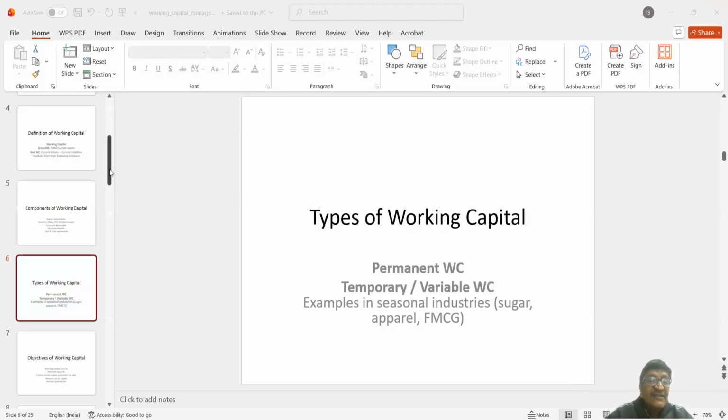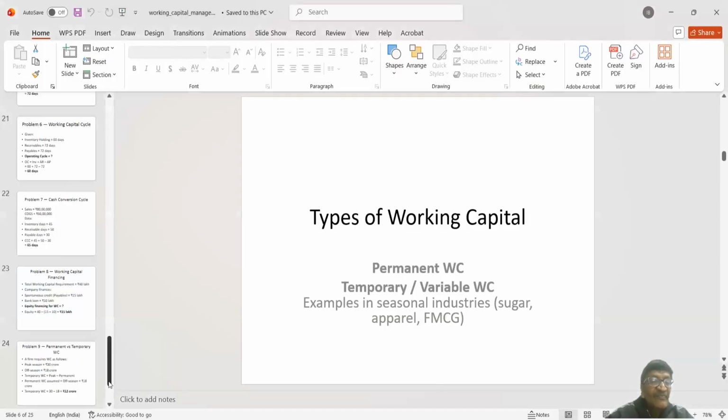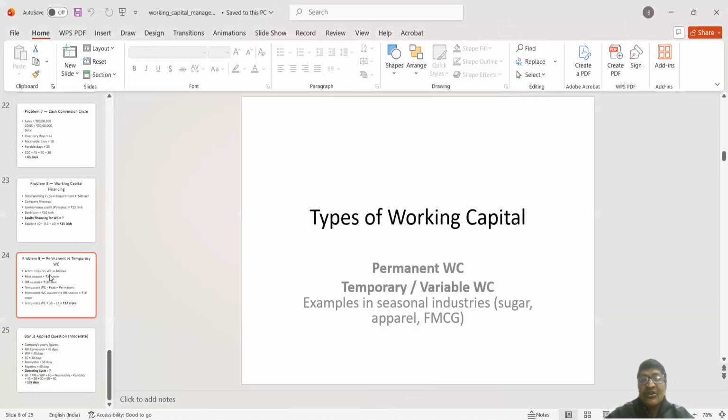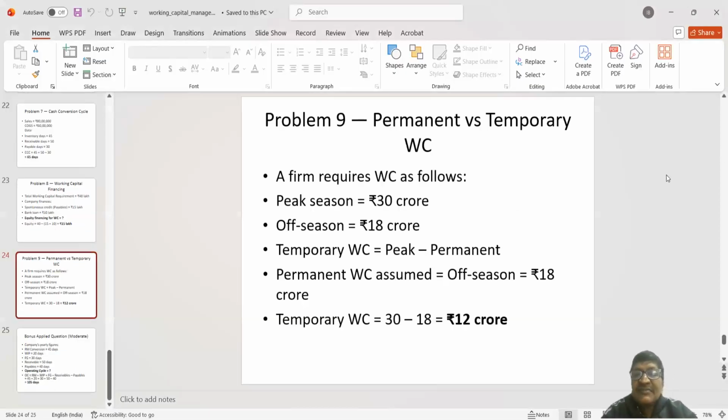Yeah, look at this slide. So, a farm in the peak season requires 30 crore working capital, in the off season 18 crore. That means 18 crore is the permanent working capital which is required in the off season. That is the minimum requirement.